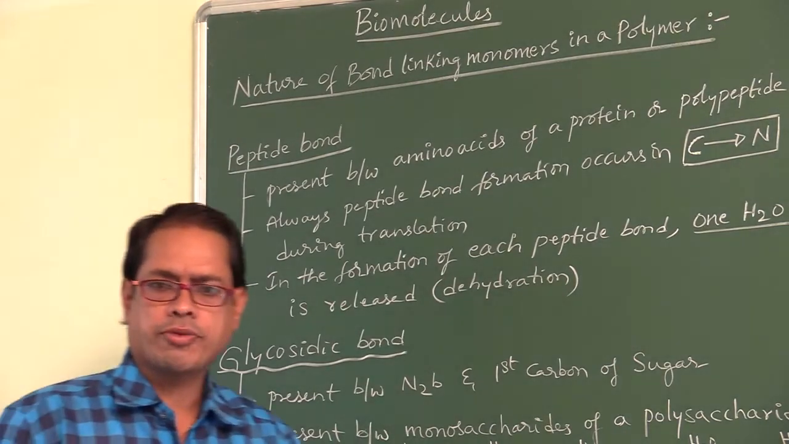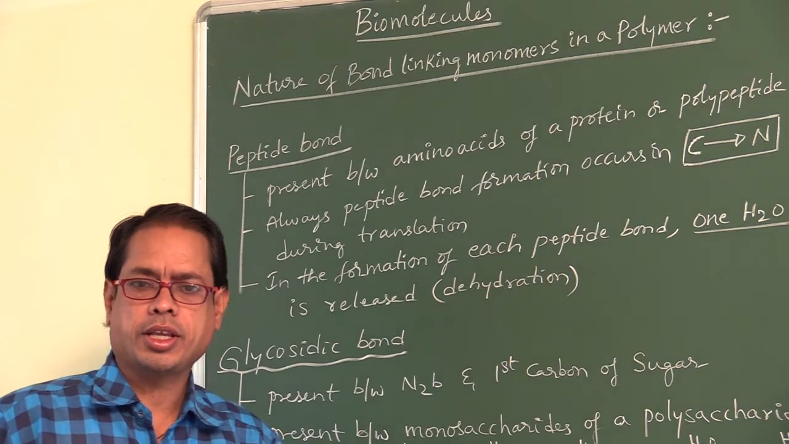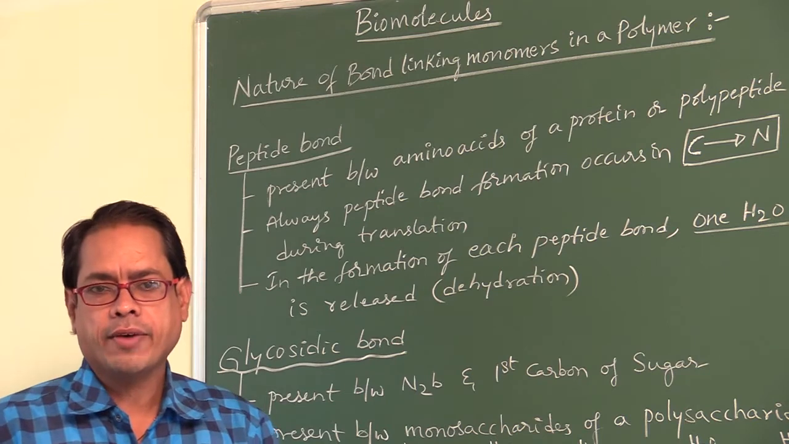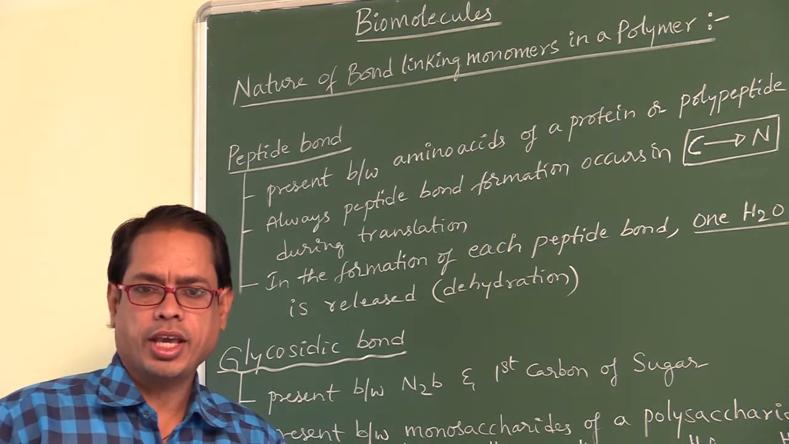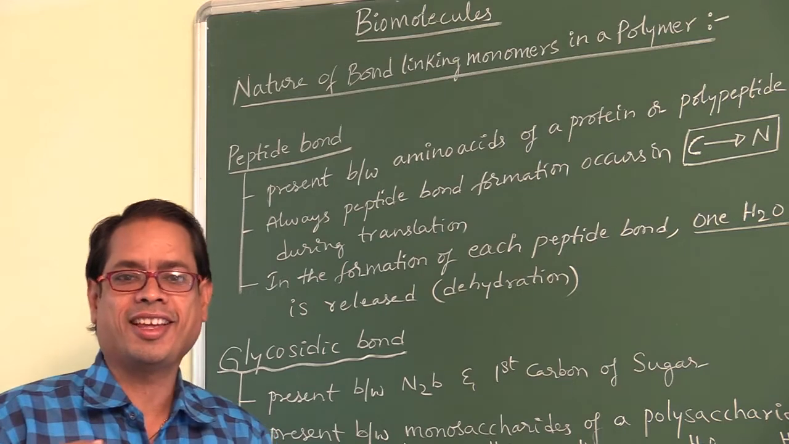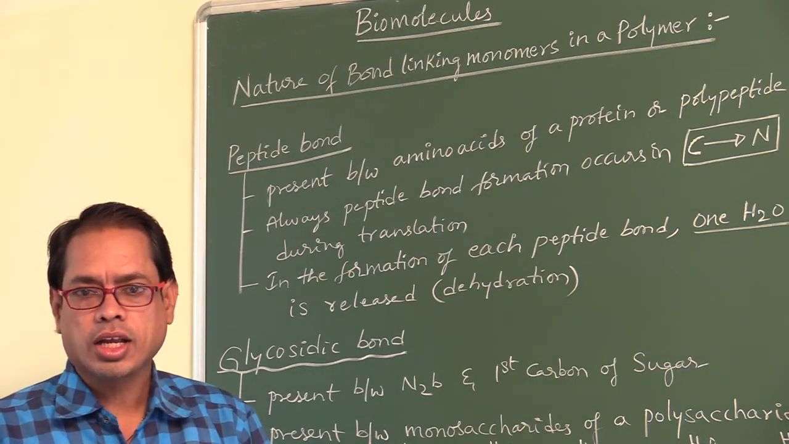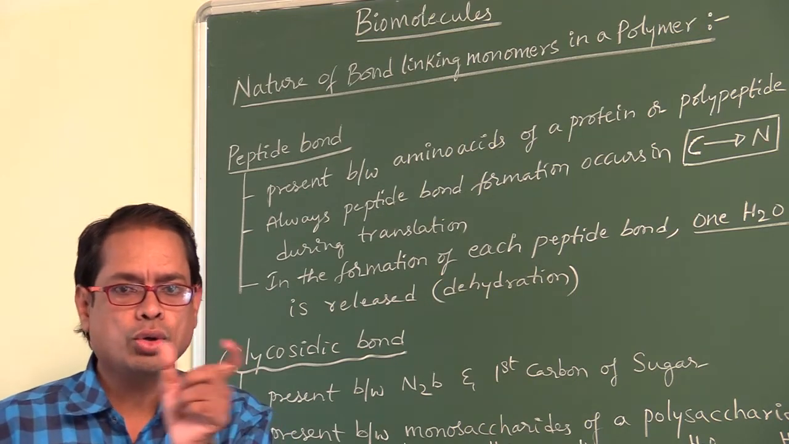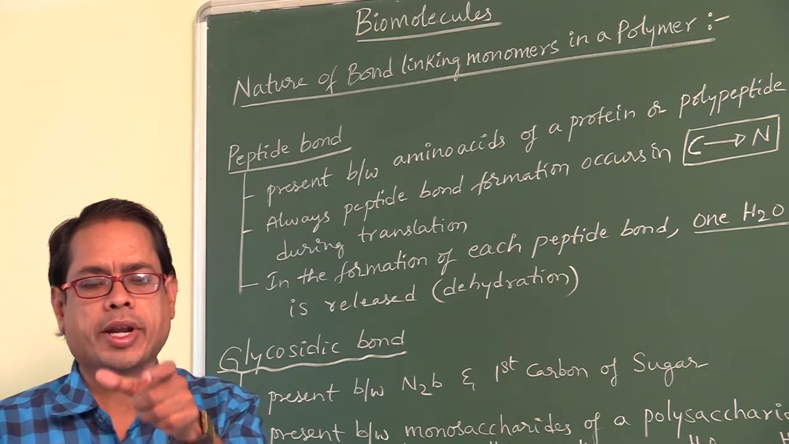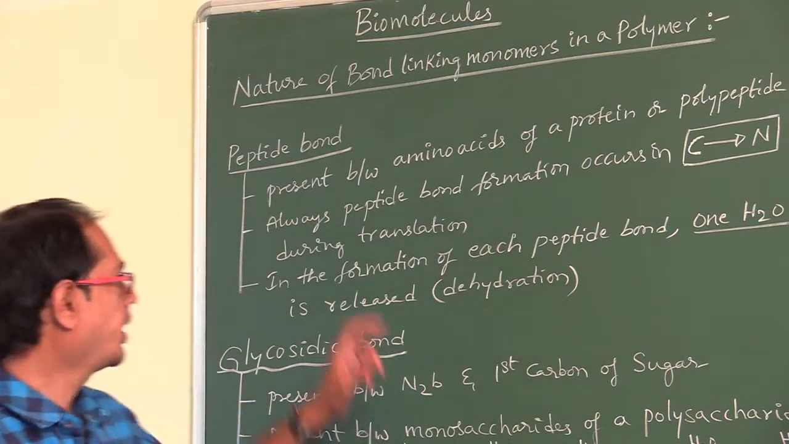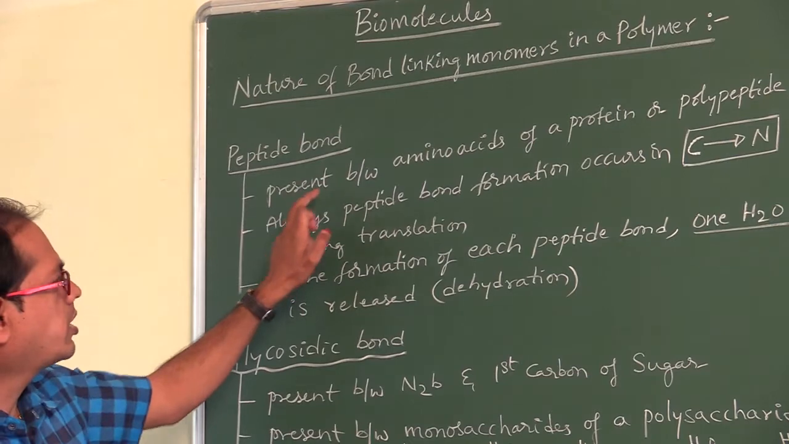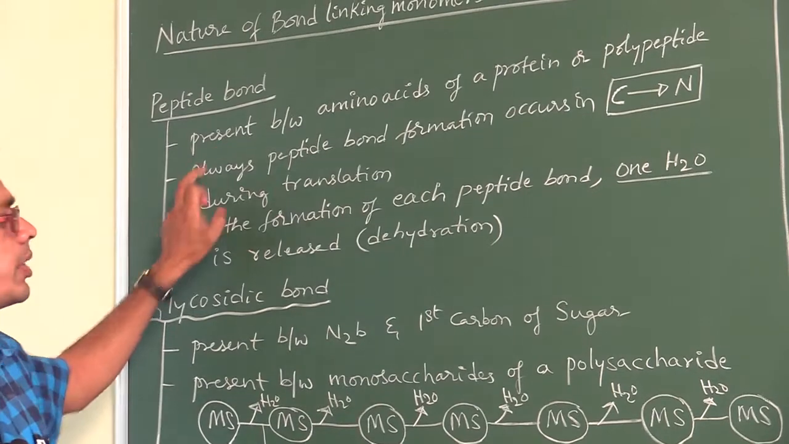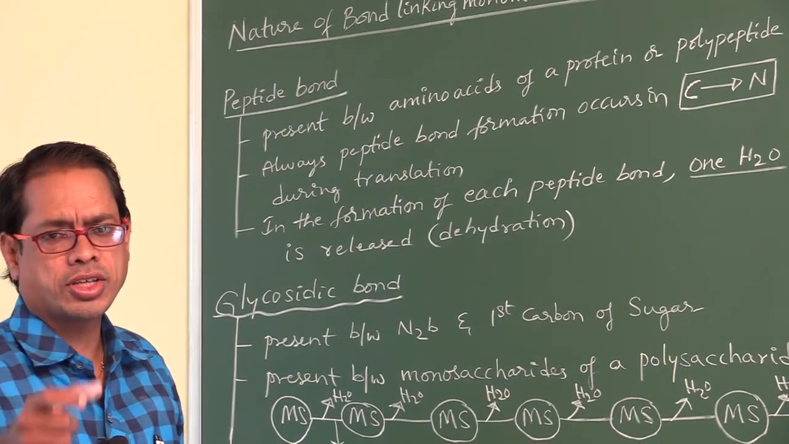In the formation of protein, amino acids are linked together by peptide bonds. Wherever a peptide bond is formed, one H2O molecule is released, which is called dehydration. So a peptide bond is present between two amino acids in a polypeptide or protein.